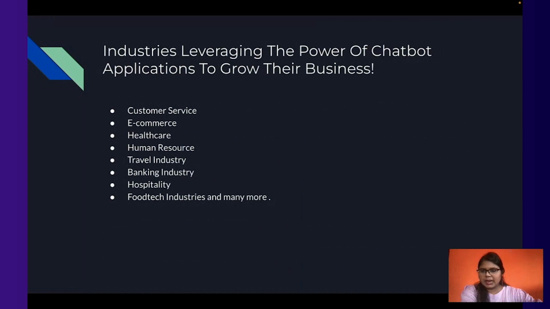Healthcare is immensely using AI and especially chatbots for customer interaction. The patients can go and type their symptoms and problems, and the chatbots can recommend which kind of specialist the person has to go and contact. In human resources also, if a person doesn't know what articles or what rules apply to them, they can go and ask human resources about their queries. We have actually experimented with a human resources chatbot. Yeah. So travel industries, there are multiple industries that have been continuously using chatbots.